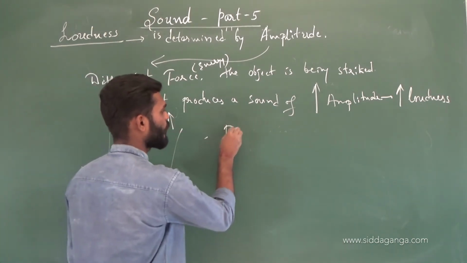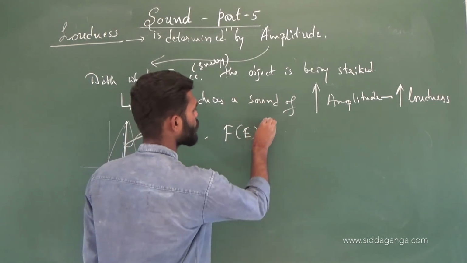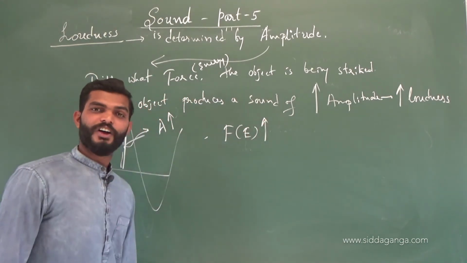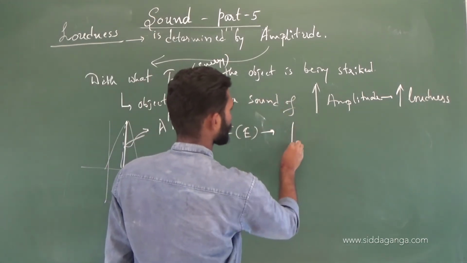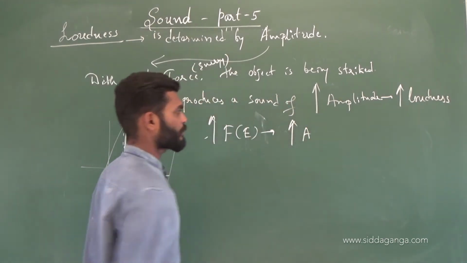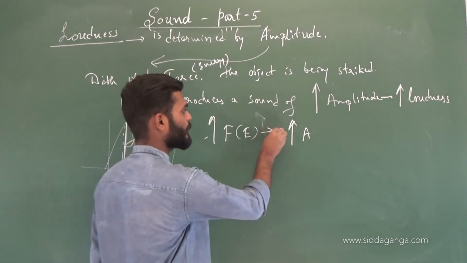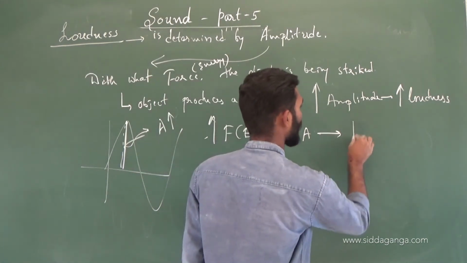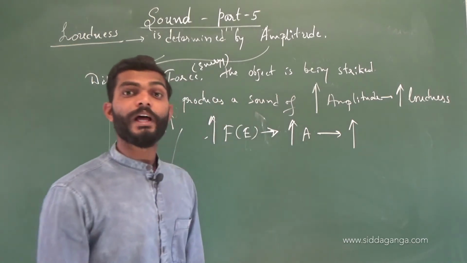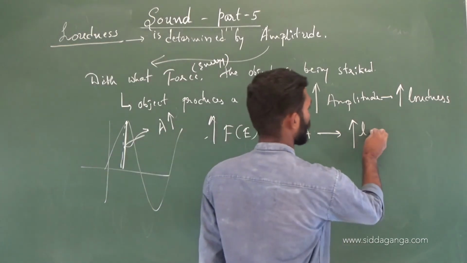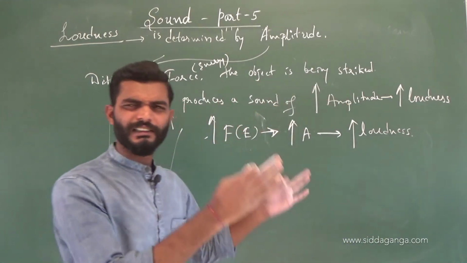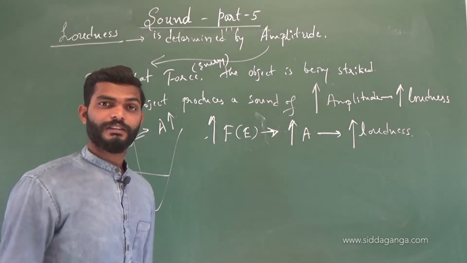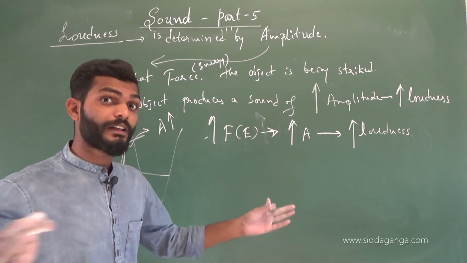Therefore, the more the force or energy with which you vibrate that body, the higher the amplitude of the sound it produces. If the sound is of high amplitude, that sound is very loud. The loudness of the sound is more. It means the sound is very noisy, or the sound is broad.